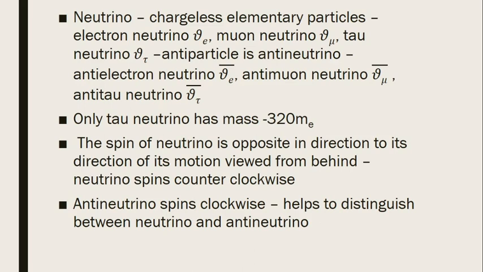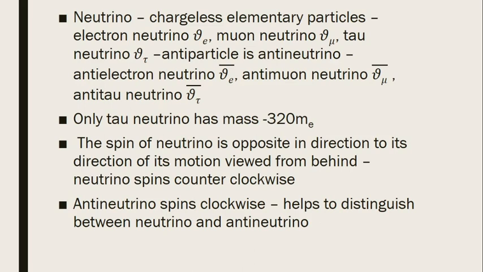Now, how can we identify a neutrino and an antineutrino? Think that a neutrino is before us, moving far away from us. So we are watching the neutrino from behind, and if the neutrino spins counterclockwise, that will be a neutrino.